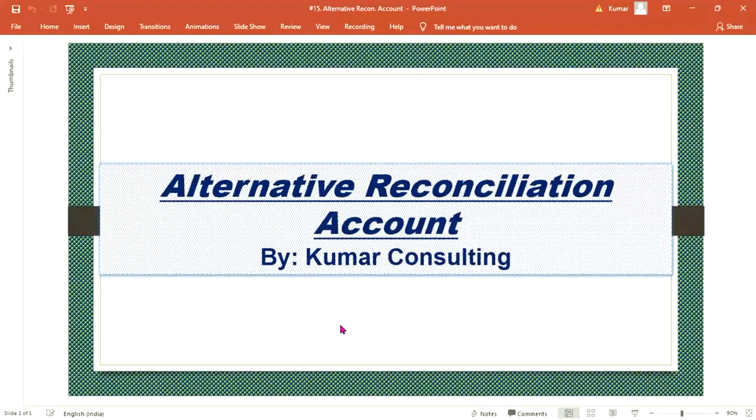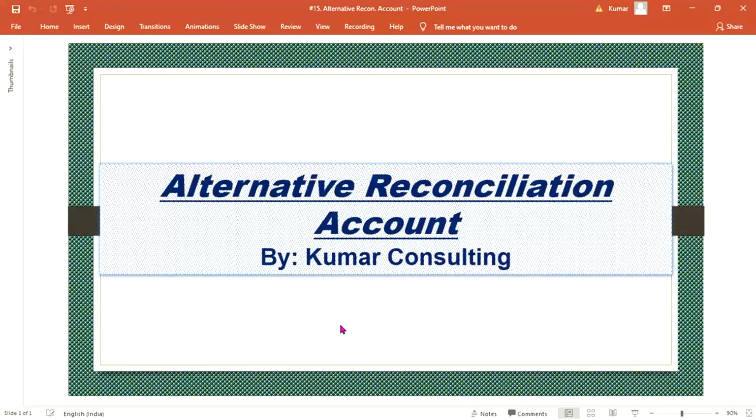However, SAP has given another functionality called alternative reconciliation account functionality. With the help of this, we have options to maintain multiple reconciliation accounts for a particular vendor. And at the time of invoice posting, whichever reconciliation account is to be used depends upon the user.